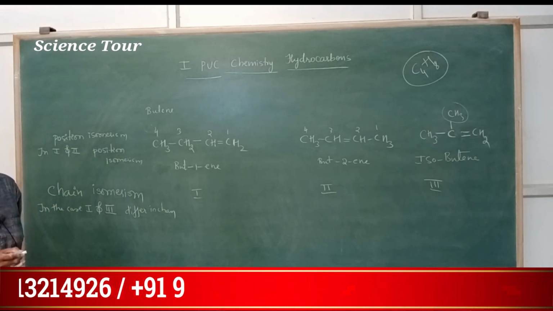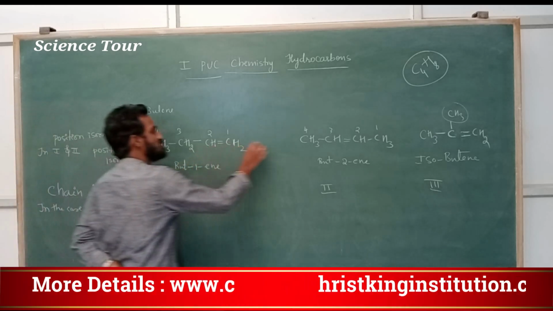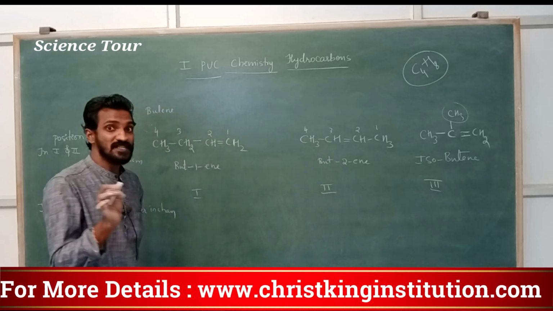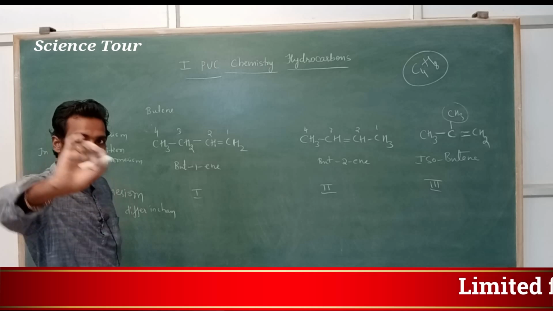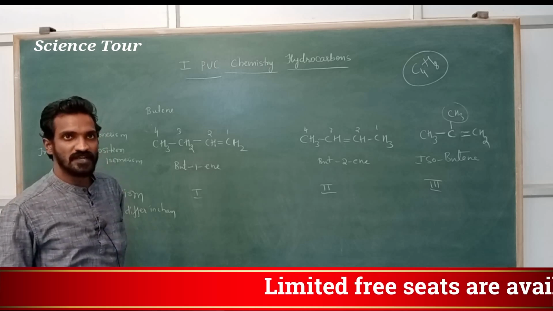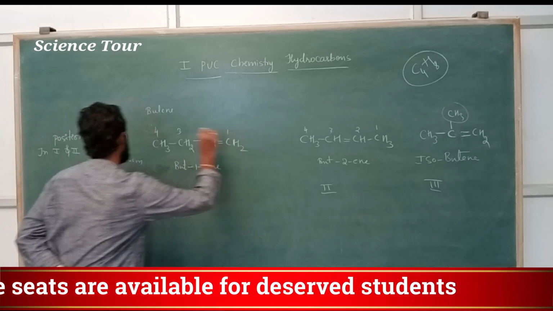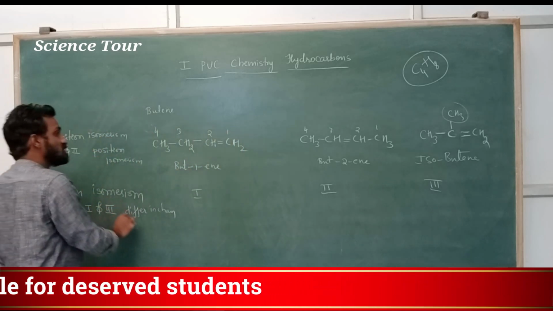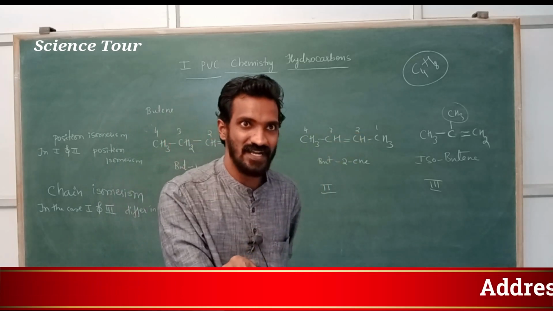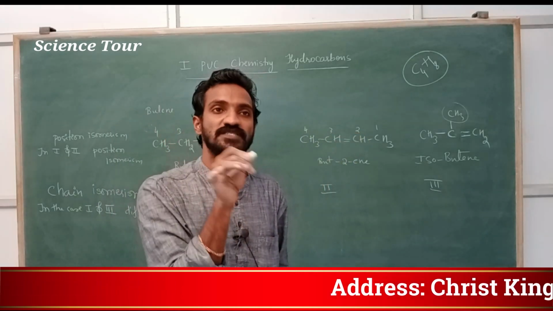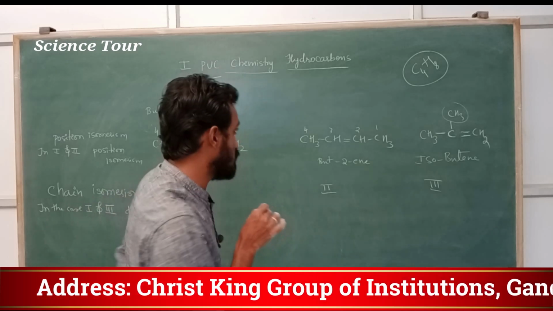Position differs. Understood? It is not chain isomerism. Both are elongated chain only, long chain. So it is not a chain isomerism. First and second shows only position isomerism. First and third shows chain isomerism. Differ in chain. Understood? Chain isomerism means difference in chain.